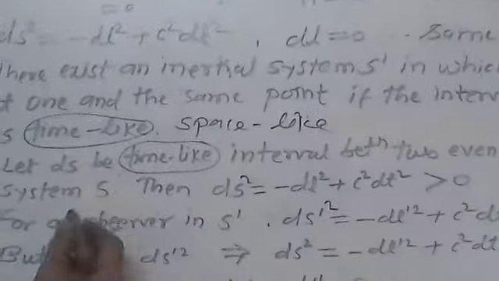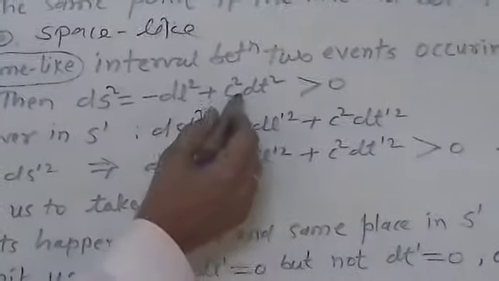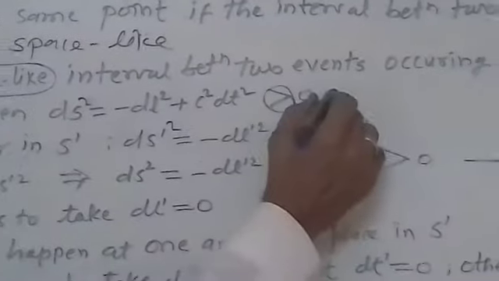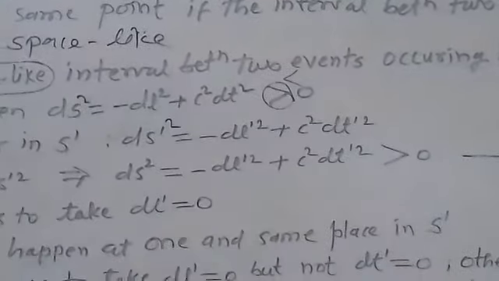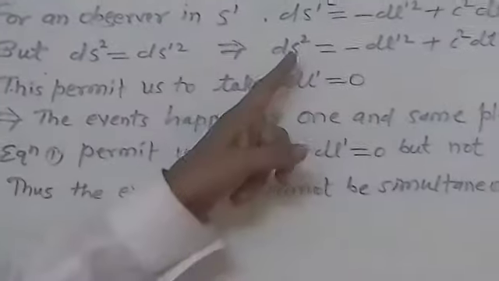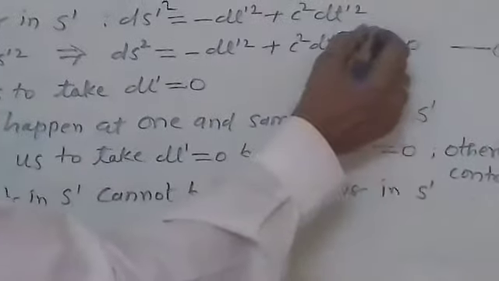In our inertial system S, ds square is equal to minus dl square plus c square into dt square, but instead of being greater than 0, it is now less than 0. For an observer in S dash, ds dash is again of the same type, and therefore ds square equal to ds dash square is, instead of greater than 0, now less than 0.